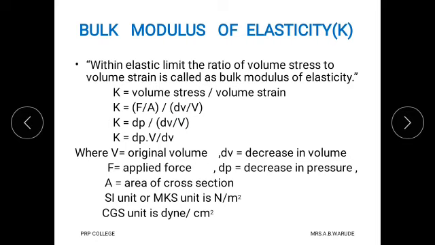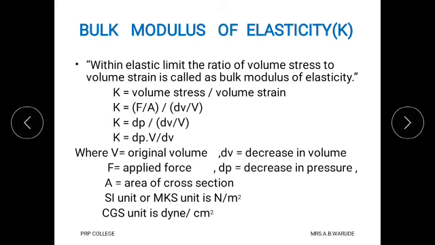The formula for volume stress is F upon A, that is applied force per unit area, and the formula for volume strain is dV upon V. And therefore we write K equals dP, that means F upon A, upon dV upon V.